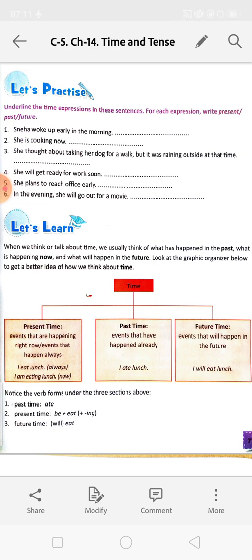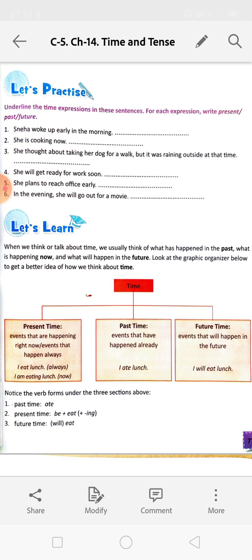Notice the verb forms under the three sections above. Past time: ate. Present time: be plus eating. Be means am, is, are; the be form includes am, is, are in present. That means am plus eat plus ing, verb plus ing, the present participle form. Future time: will eat.